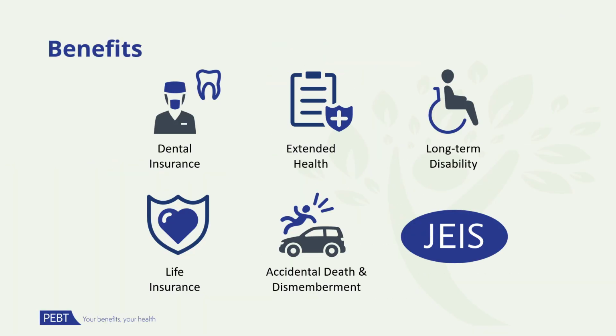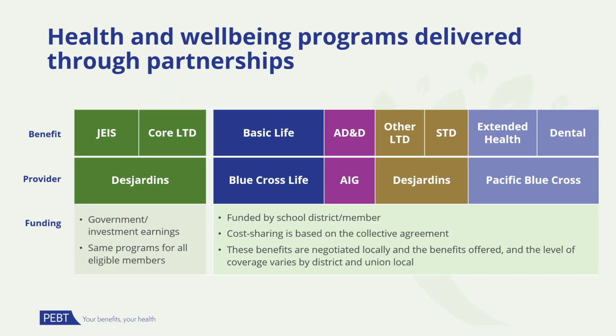Let's jump in. As we shared during your orientation, PEBT provides a variety of benefits, including dental coverage, extended health, long-term disability, GES, the Joint Early Intervention Services, life insurance, and accidental death and dismemberment coverage. These benefits are provided through a variety of providers and have unique funding arrangements.